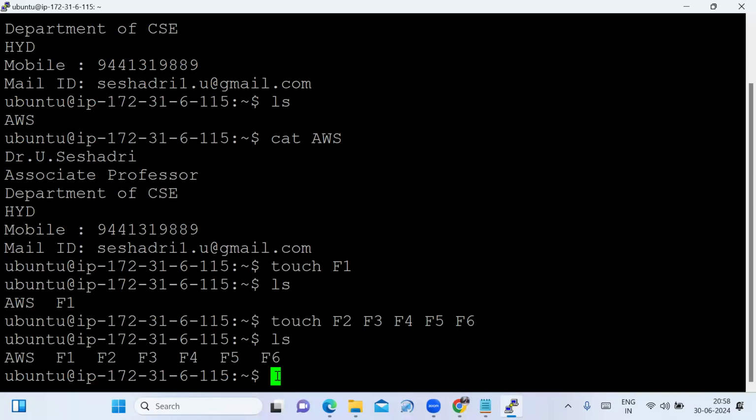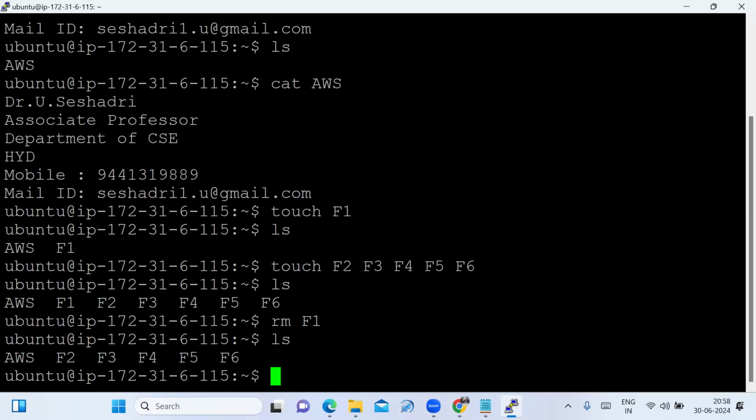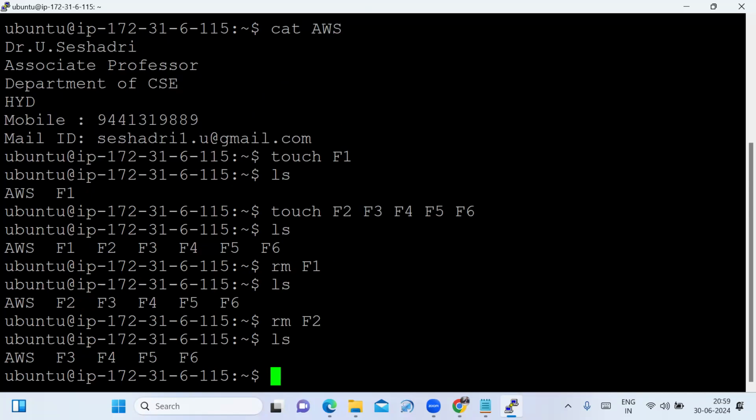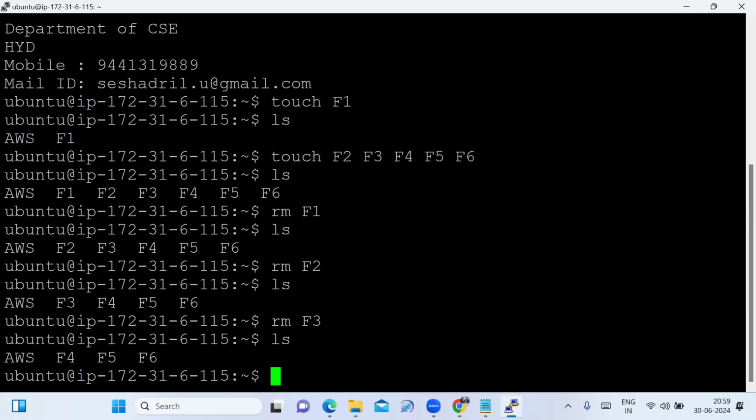Now, if you want to remove a file, you have to type the command rm, then the file name, F1. Now we type the ls command, and the F1 file is removed. How to remove a file? rm, the file name. Now we type ls. F2 is removed. How do we remove a file? rm file name. If you type the ls command, F3 is also removed from your normal user. That is the Ubuntu.